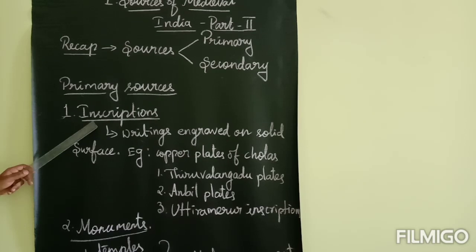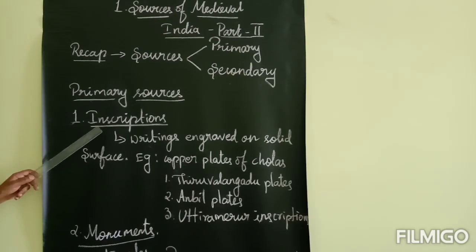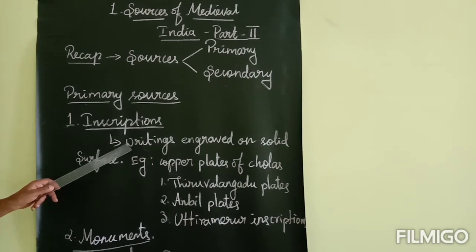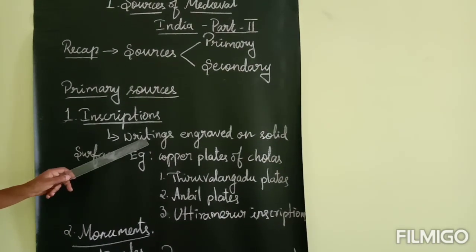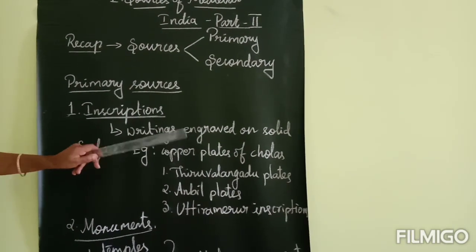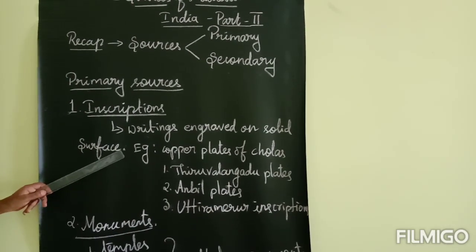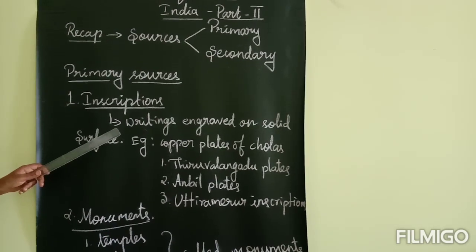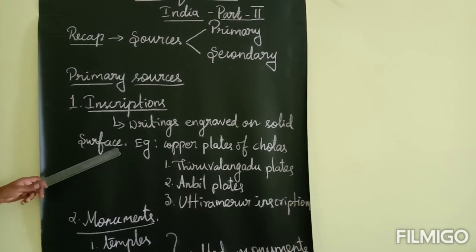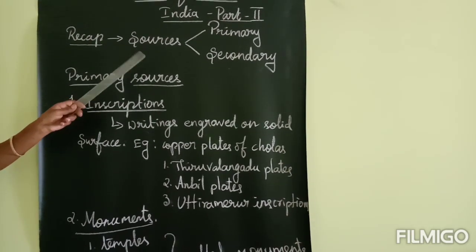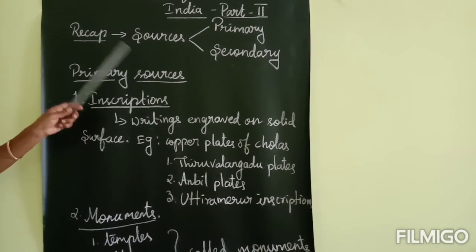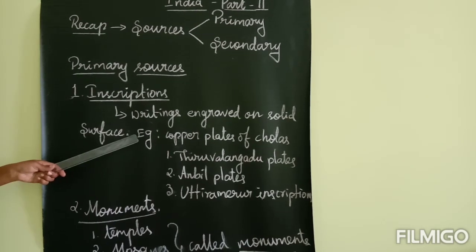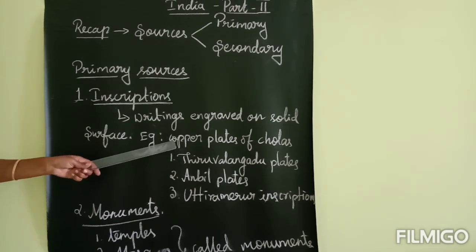So the first topic of primary sources is inscription. What is inscription? Inscription is nothing but writings which are engraved on a solid surface. What are the solid surfaces I said? That is temple walls, stones, everything we call a solid surface. These sources are written in what language? Hieroglyphic language. Yes. The best example they have given us is the copper plates of the Cholas.